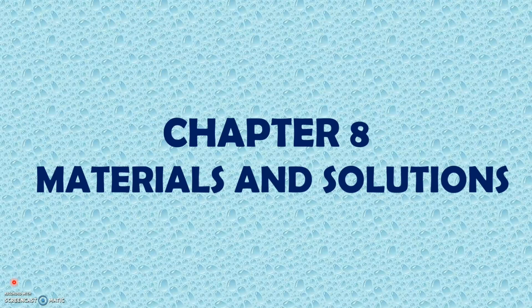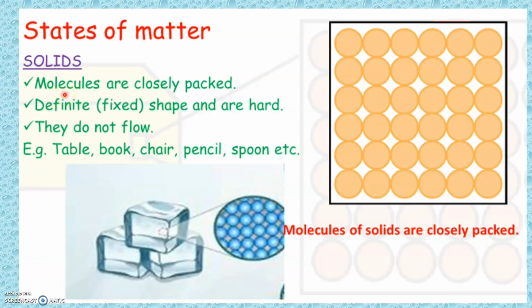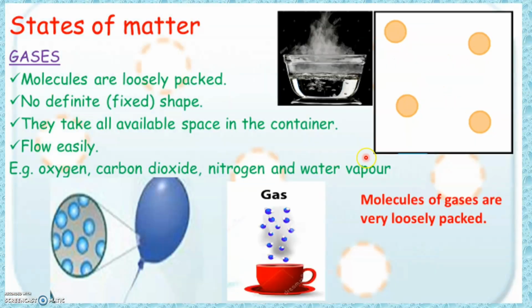In our previous chapter, we have learned which are the three important states of matter. We have learned that the three important states of matter are the solid state, liquid state and gaseous state. We have also learned how the particles or molecules are arranged in case of solids, liquids and gases.